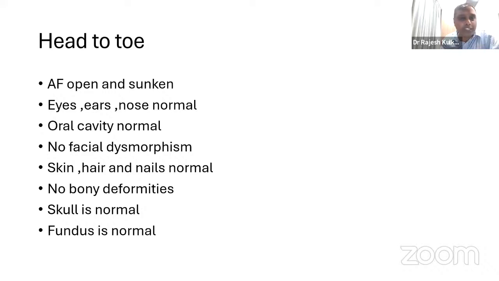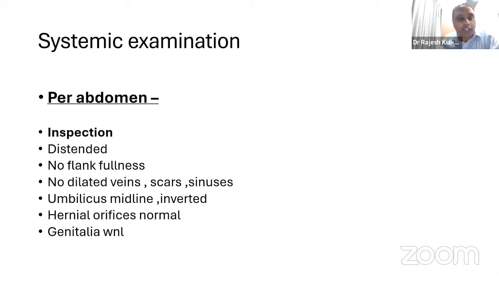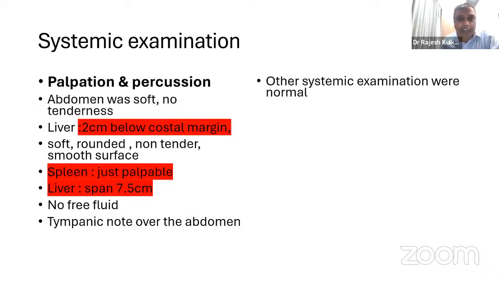Now this is the head to toe examination, nothing really except for the anterior fontanelle, which was sunken. And this is the systemic examination. So per abdomen, we found that the abdomen is distended. We could not see any bowel loops per se. There was no flank fullness. The umbilicus was inverted. Hernial orifices were normal. Genitalia were normal. And on percussion, the liver was 2 centimeters below the costal margin. It was a soft, round, non-tender, smooth surface. It was a normal liver. The spleen was just palpable. And the liver span was 7.5 centimeters.